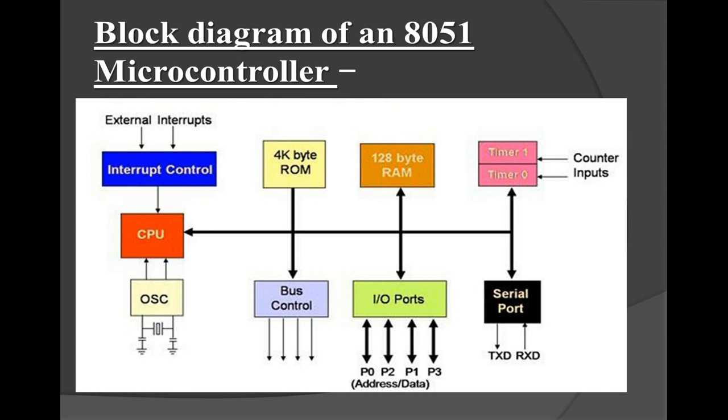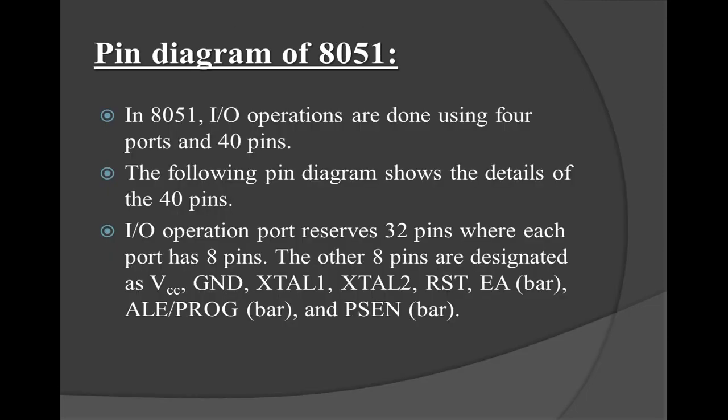All these features are incorporated in this 8051 microcontroller. So nowadays each and every system is being controlled with this controller, that is 8051.